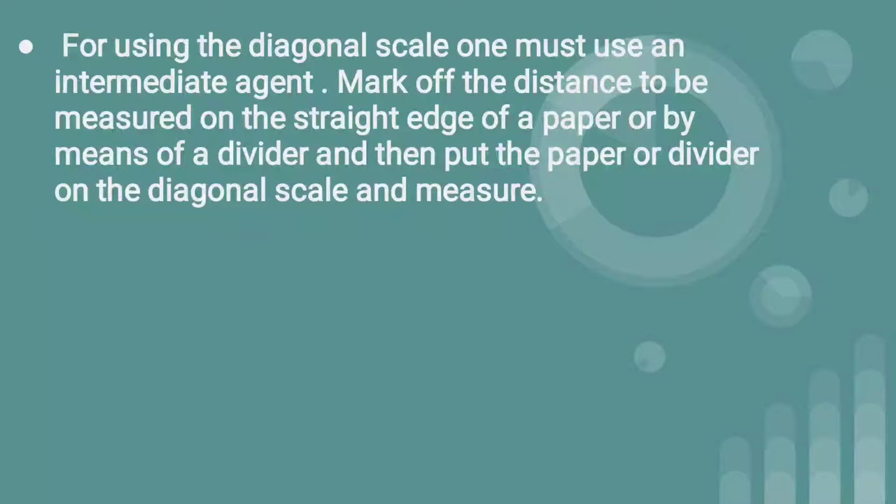For using the diagonal scale, one must use an intermediate aid. Mark off the distance to be measured on the straight edge of a paper or by means of a divider, and then put the paper or divider on the same diagonal scale and measure.